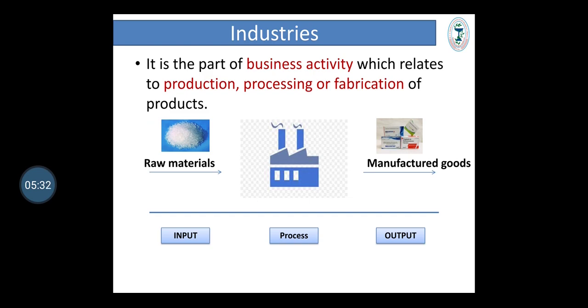Next most important part, that is industries. As we have discussed, business is broadly classified into two terms, that is industries and commerce, and in this video we will discuss only about industries. So, industry is a part of business activity which relates to production, processing or fabrication of products. In industry, normally raw material are processed and finished product or manufactured goods are produced. So input gets processed in the industry and finally output is produced.